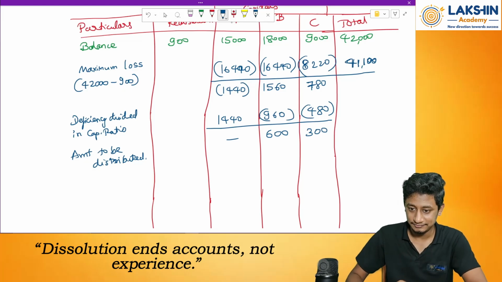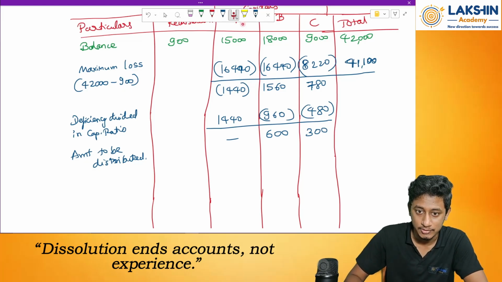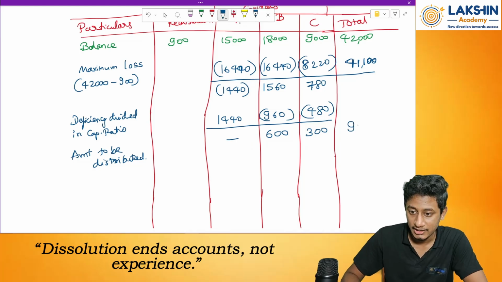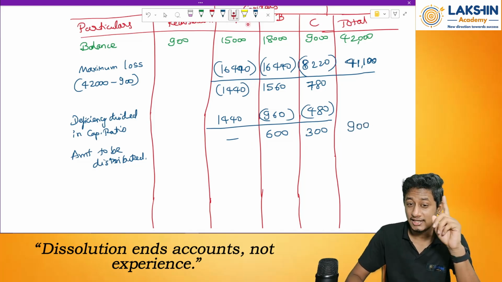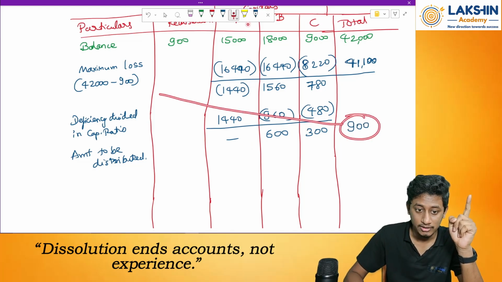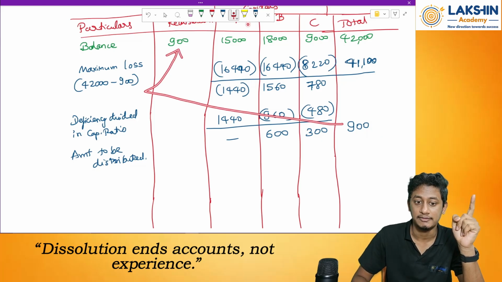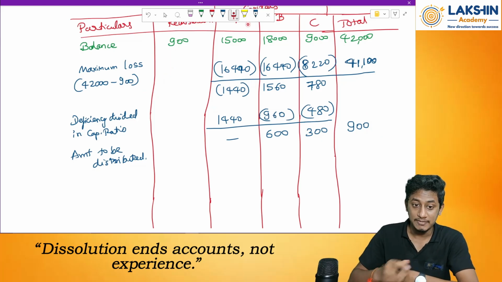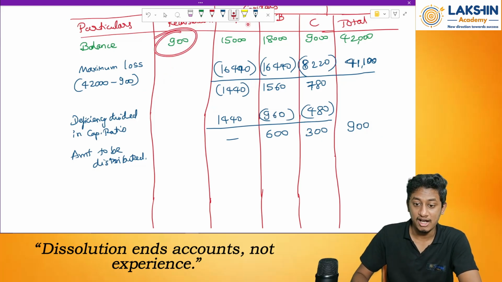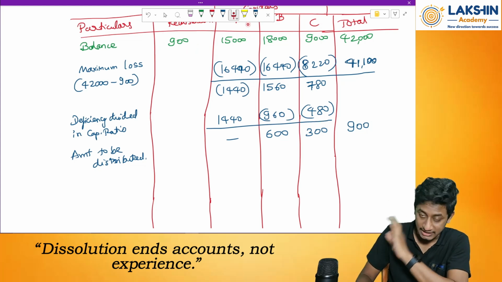Now if I just add both of these, how much will it be? 900. Somewhere we have seen 900. Remember, this 900 is actually equivalent to that 900. That means this 900 rupees I have shared how? 600 over here, 300 over here. This is the step you need to follow.